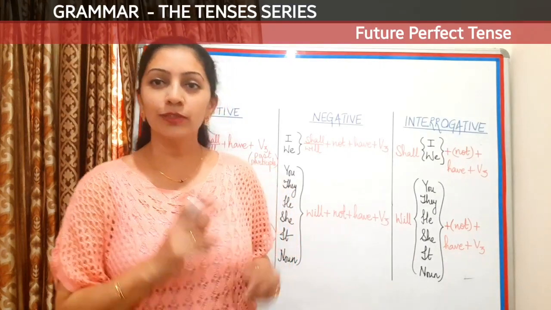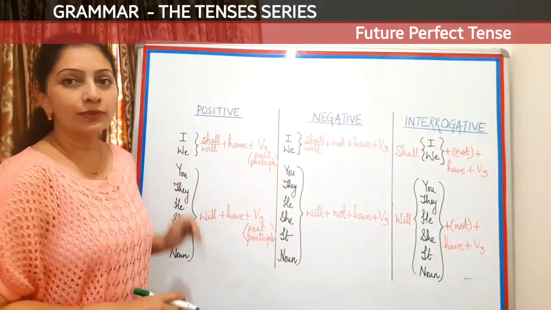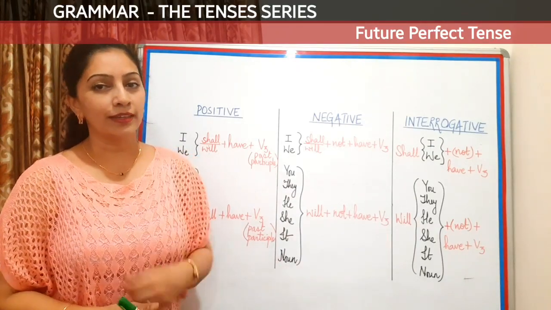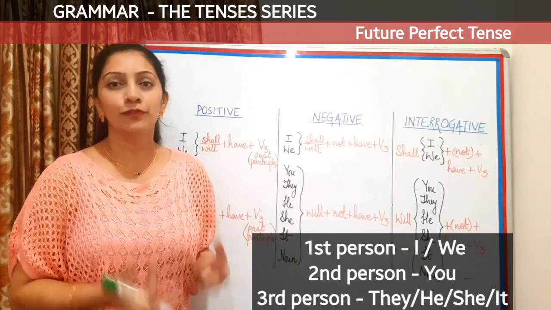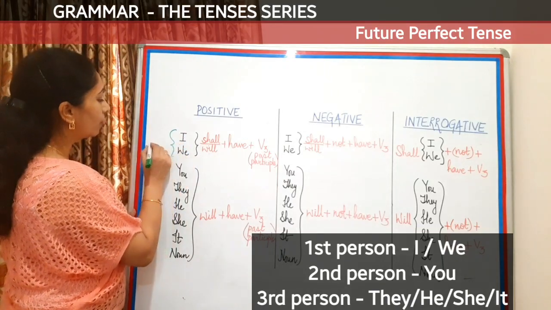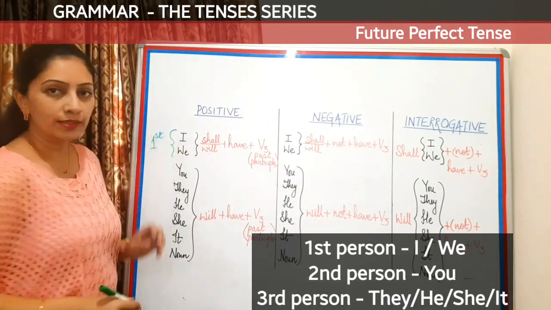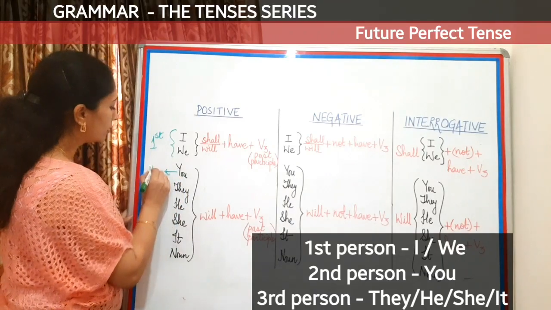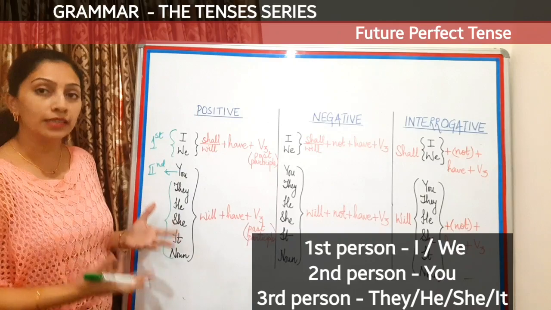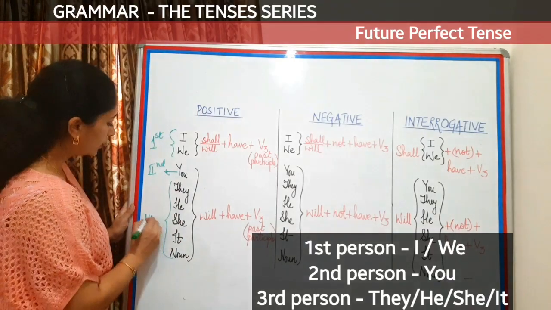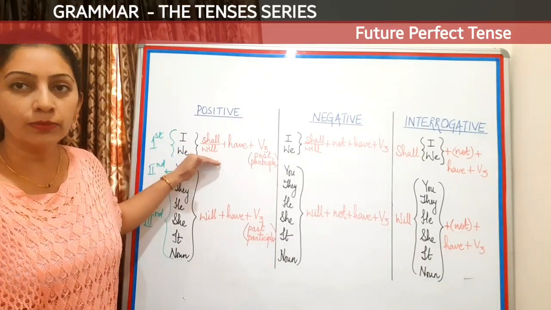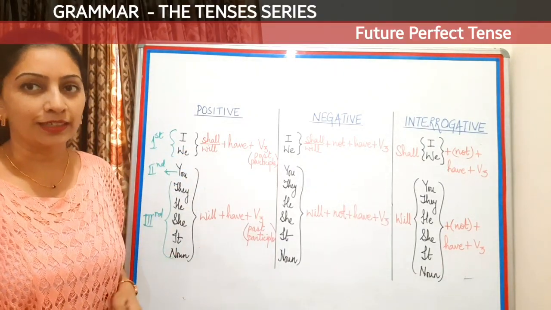Let's look at the formation of this tense. The first thing that we always take is the subjects. But like we have subjects as singular or plural category, in future tenses we take it as first person, second person, or third person. So in future tenses, I or we are considered as the first person subjects, you is considered as the second person subject, and they, he, she, it, or anyone's name is considered as the third. So the first person is always a separate category while the others are a separate category.